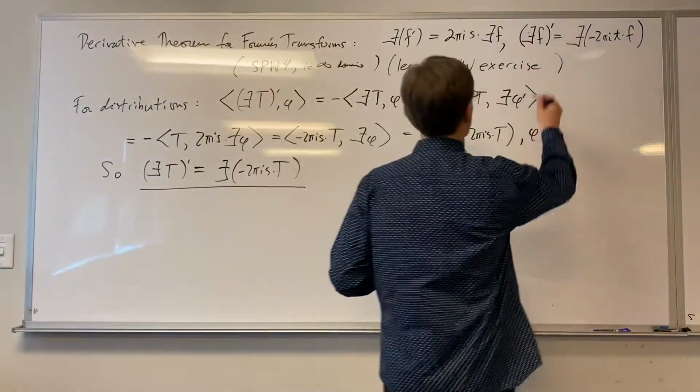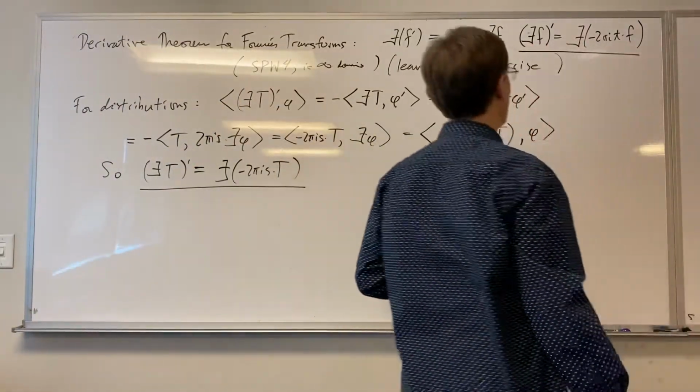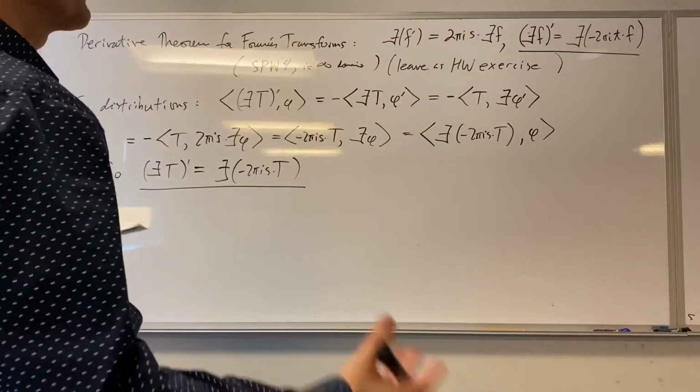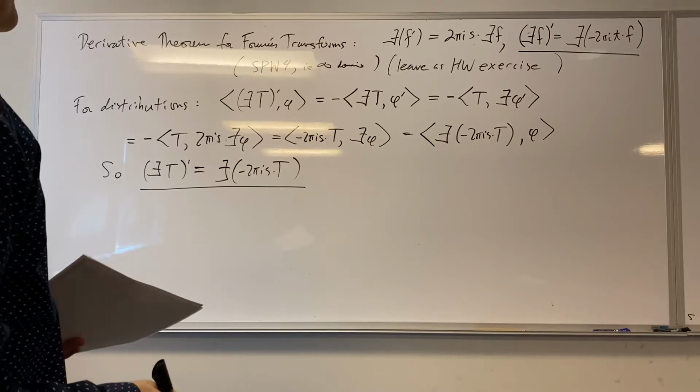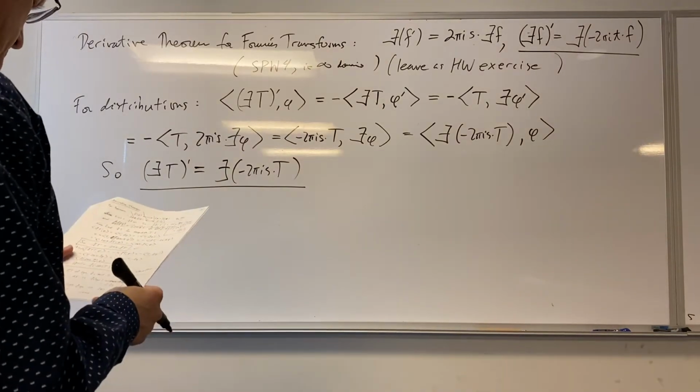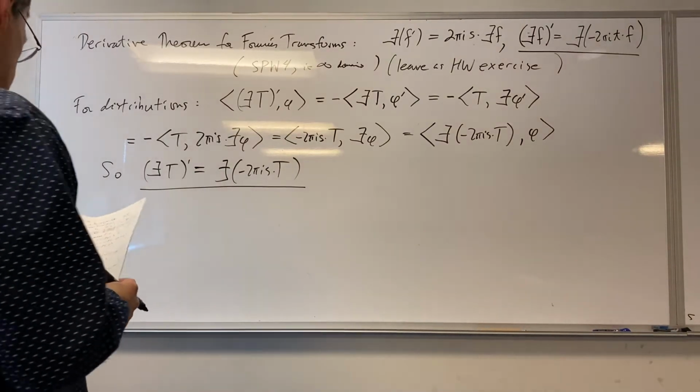In fact, it's the second one here. But now simply replacing a function by a distribution, it works in general now for distributions. All right. Let's also do the other one.